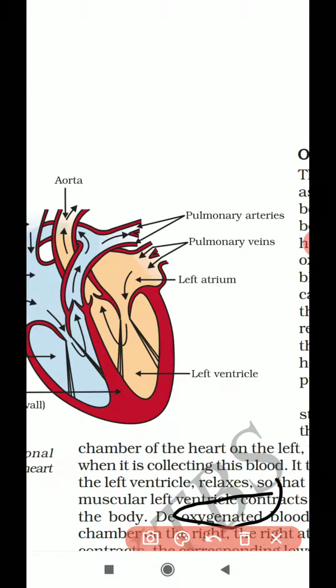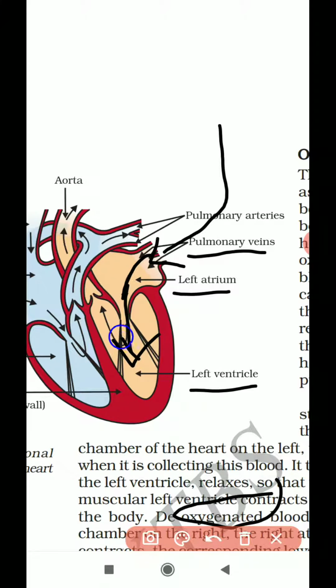Now this oxygenated blood comes from the lungs, then it goes to the heart again through the pulmonary veins, then it goes to the left atrium, then it goes to the left ventricle, then it is pumped out through the aorta.